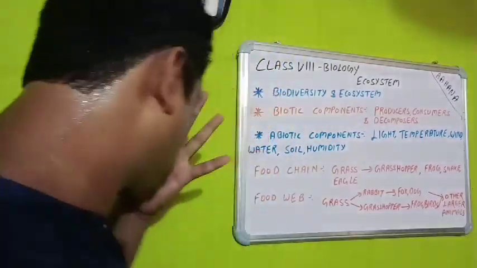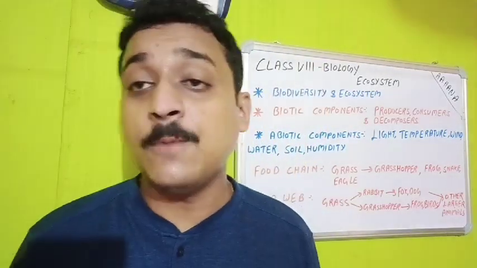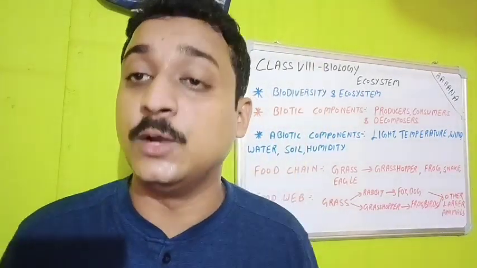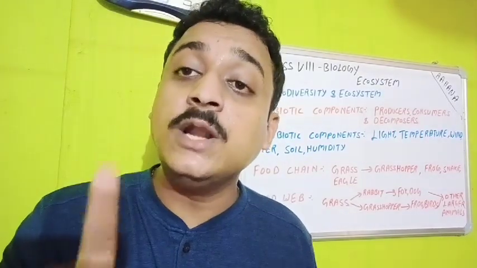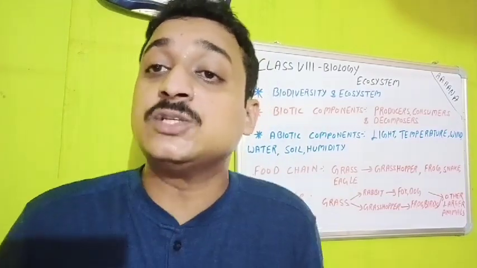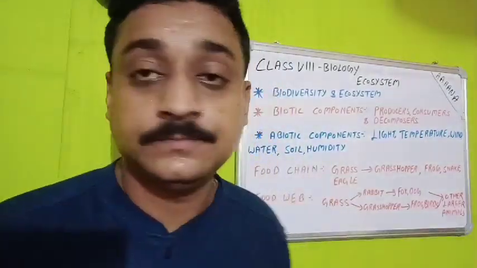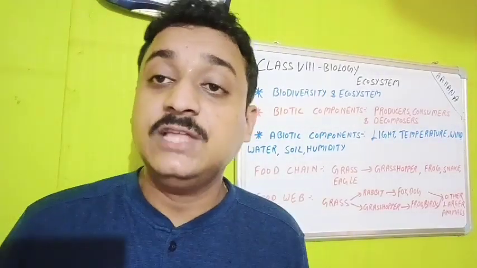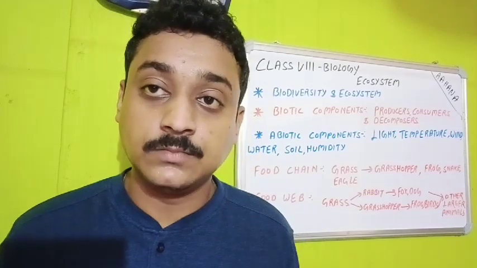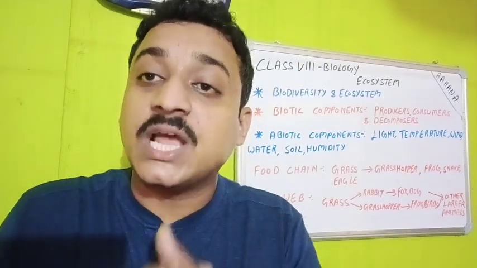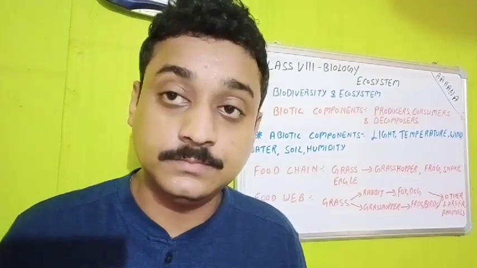Now, the next one is abiotic components. Whenever we talk about abiotic components, we mean non-living components, which do not require energy, but the biotic components require those abiotic components so that they can interact. First of all, light. How is light important? If there is no light, there is no transpiration, no photosynthesis, and the animals which are active in the daytime cannot come out.